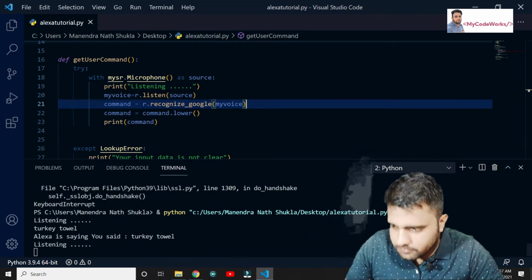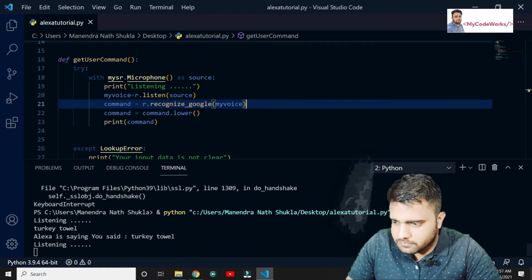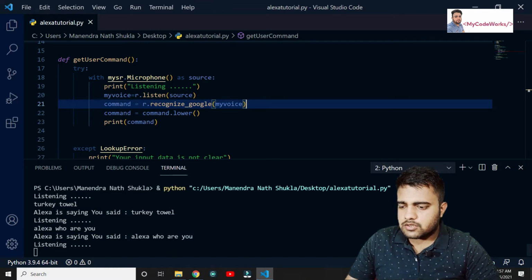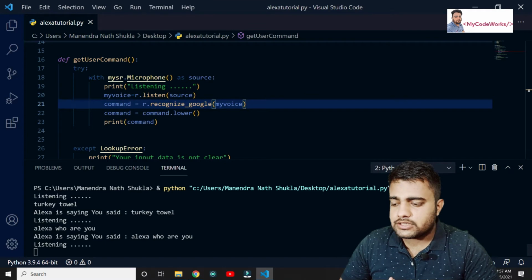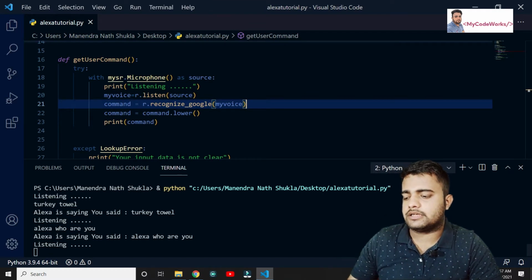Alexa, who are you? As you can see here, whatever I have said now, it's able to print the same thing. So now we are able to convert our voice into text format. Whatever I'm saying, it's going to print here.